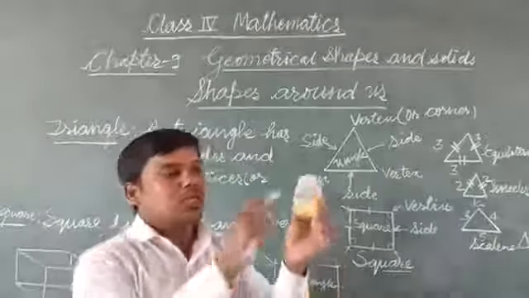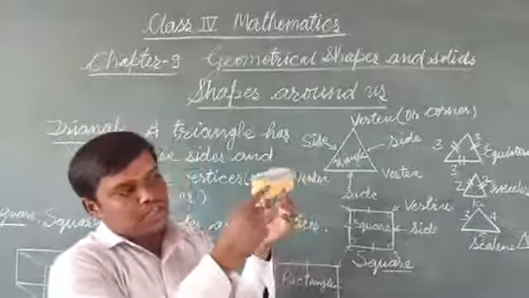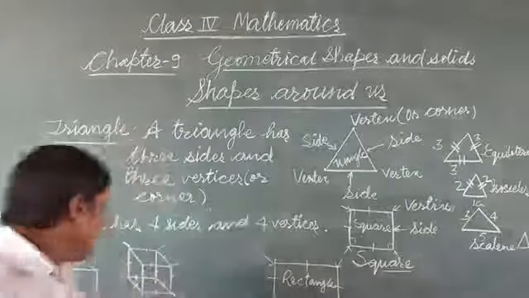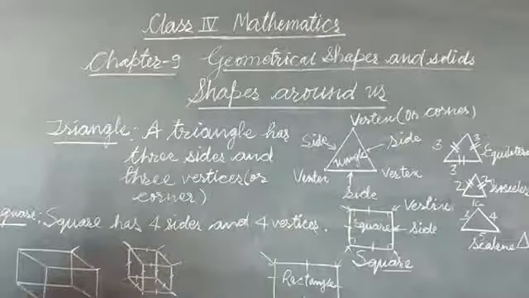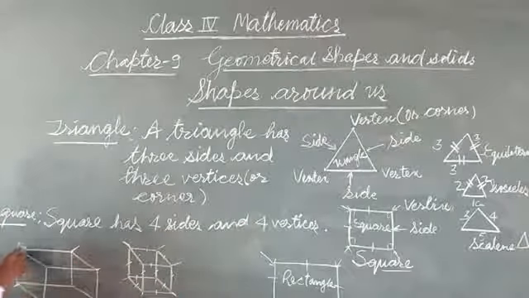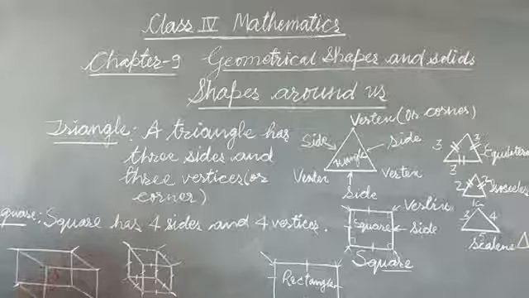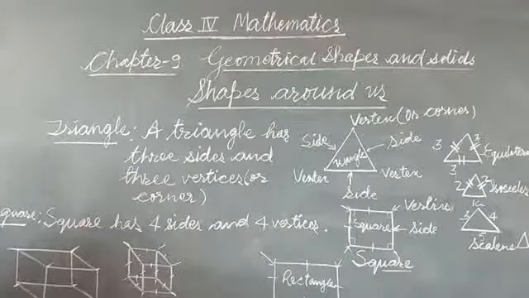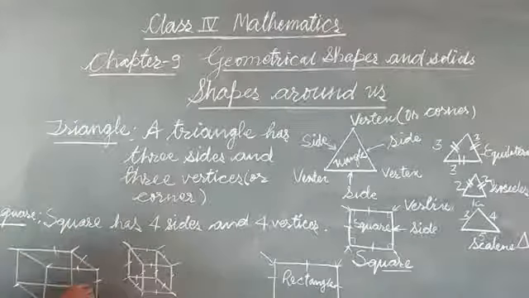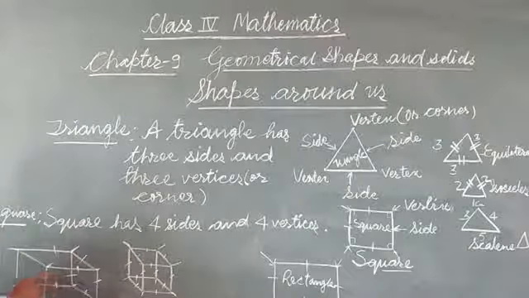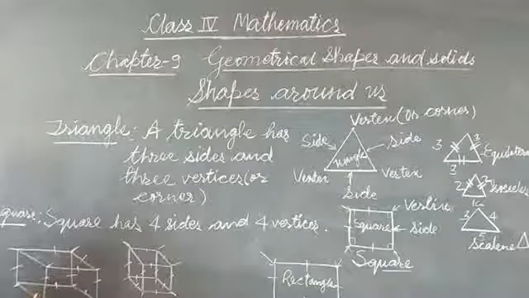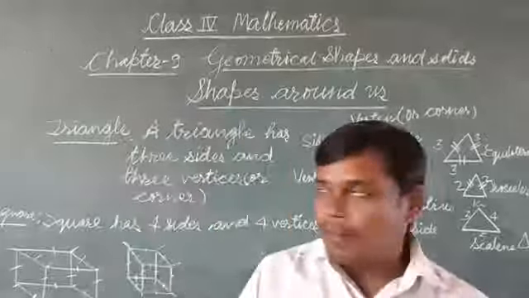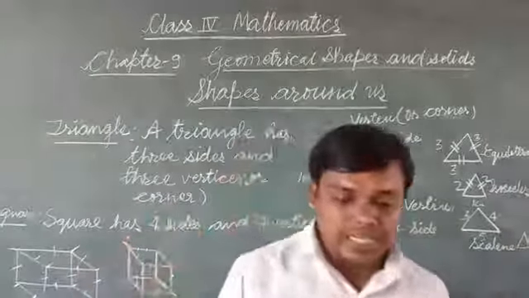And corners 1, 2, 3, 4, 5, 6, 7, 8. So here also we are having 8 corners and 1, 2, 3, 4, 5, 6, 7, 8, 9, 10, 11, 12 edges. So in this you will learn about the edges and vertices.